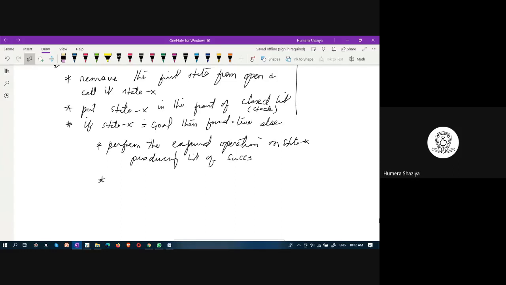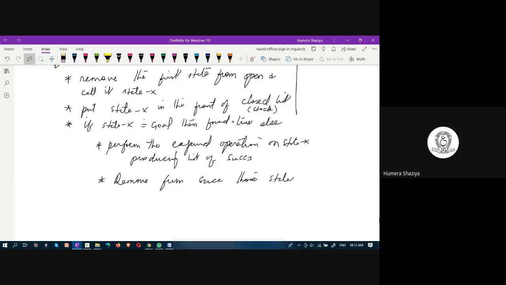Next step is remove from successors those states that are in the closed list. Because one state can be reached from multiple nodes. Essentially here, once a node is reached, then it is kept in the closed list and it is not visited again.